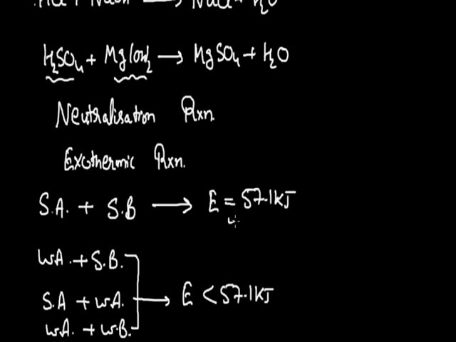So this energy is specific when the reactants are strong in nature. If any one of the reactants is weaker in nature, the amount of energy will be lesser than this 57.1 kilojoule.